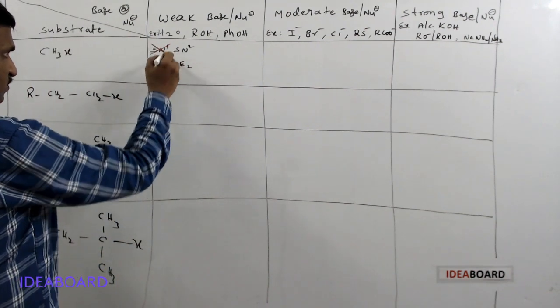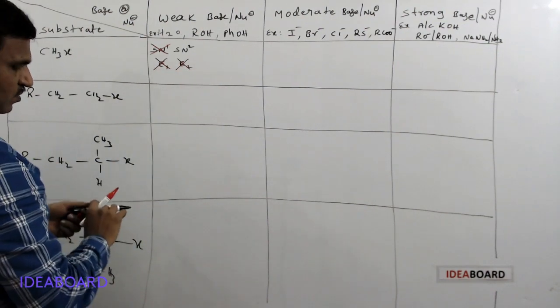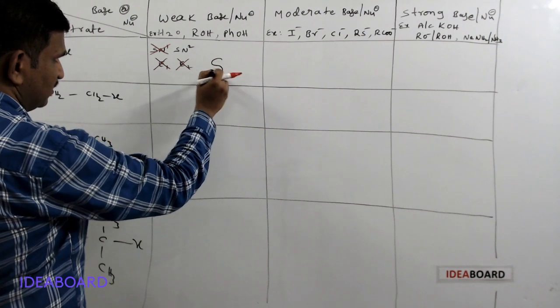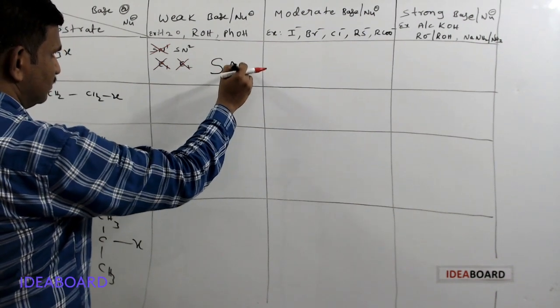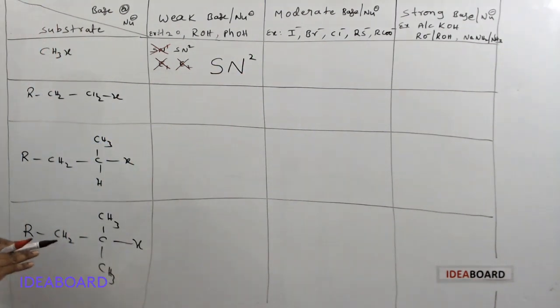SN1 is not possible, E1 is not possible, E2 is not possible. Only SN2 reaction is possible, even with a weak base.